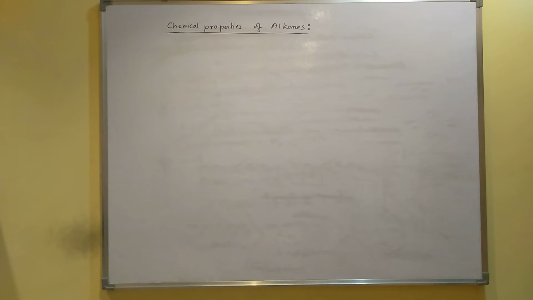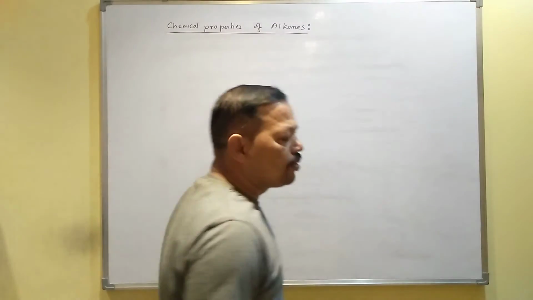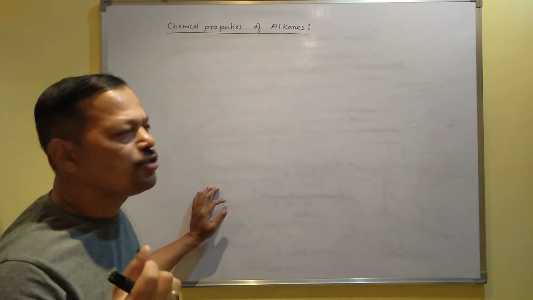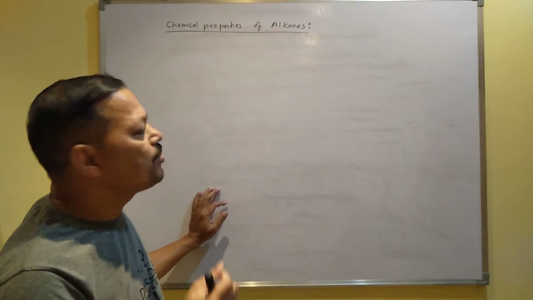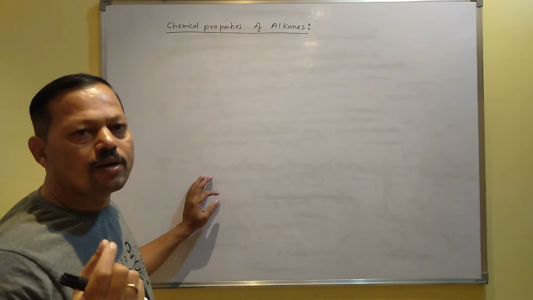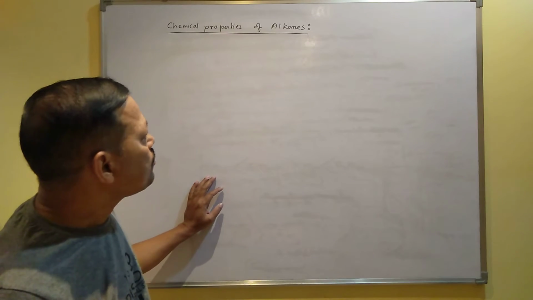Good morning students. Today we will do the chemical properties of alkanes. I mean the chemical reactions of alkanes. As you know, alkanes do not have any functional group, and due to the absence of functional group, the reactivity of alkanes is very low, and that is why alkanes show a small number of reactions.